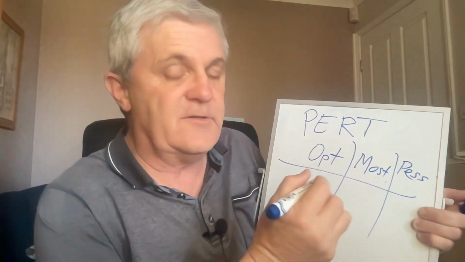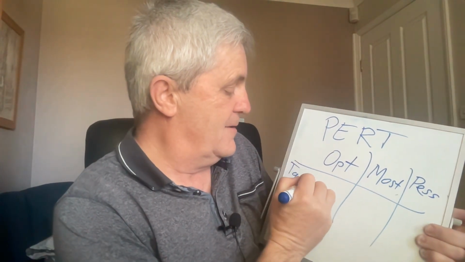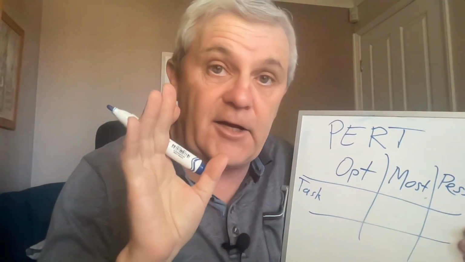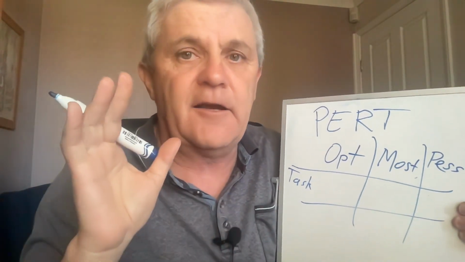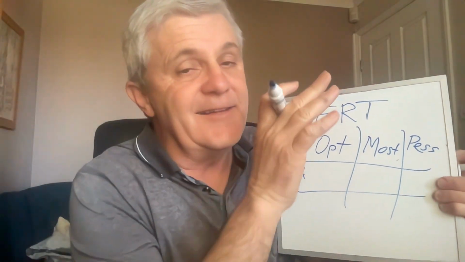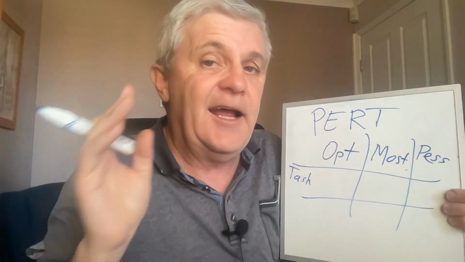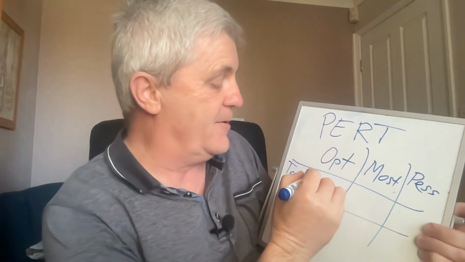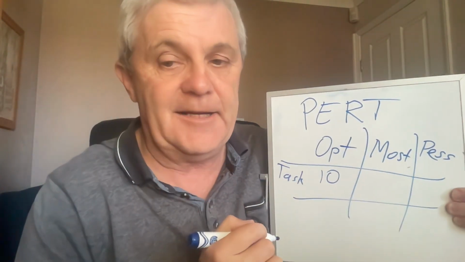So let's just do this with a simple task. Let's do it even with some homely task. Like let's say I'm going to go out and I'm going to get a coffee. Now, I live fairly close to the coffee shop. How long am I going to go? Oh, I'll only be out for 10 minutes. That's the optimistic. It's 10 minutes.